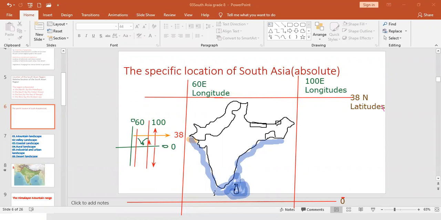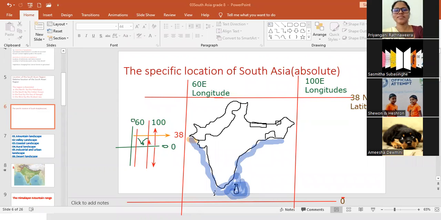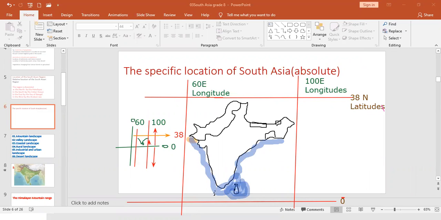Now you can understand about the boundaries and the specific, absolute location of the South Asian region.